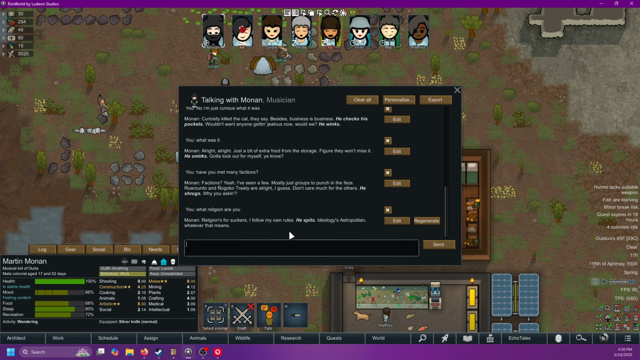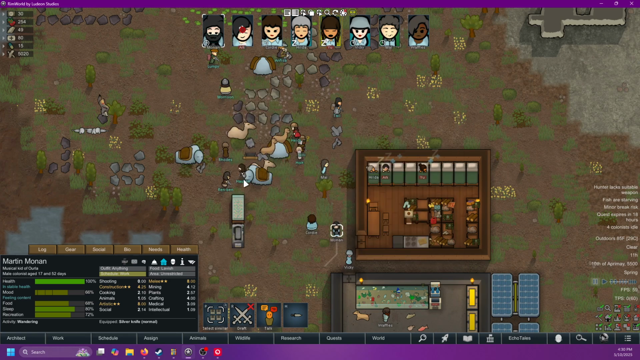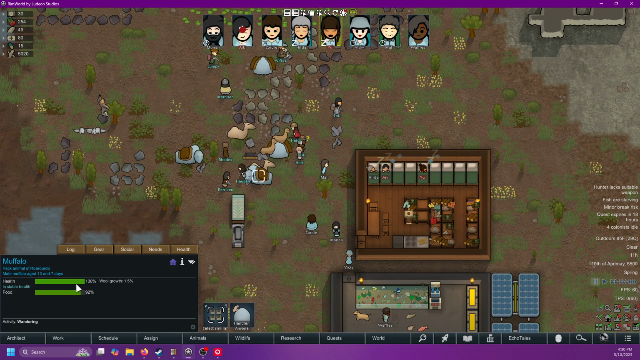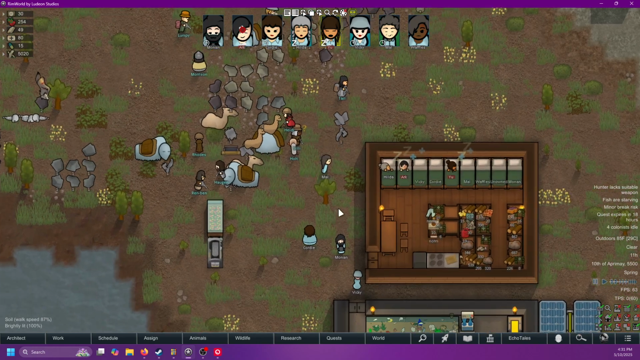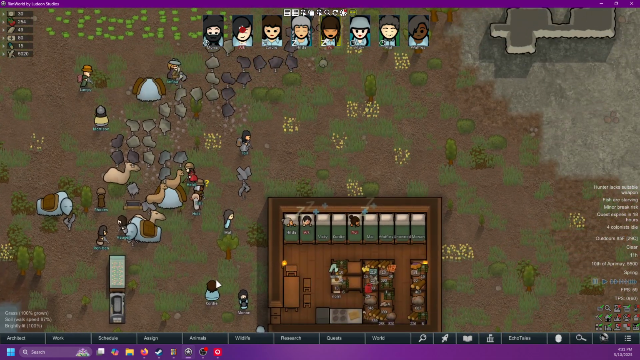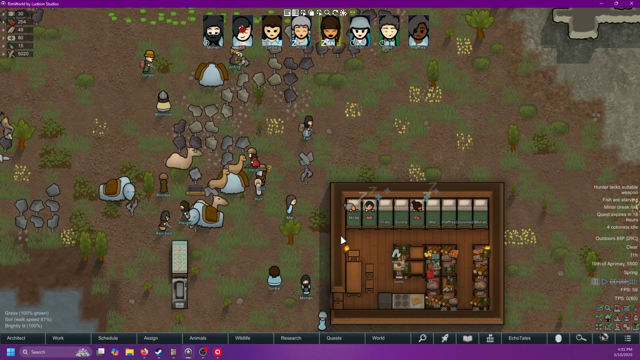They follow their own rules. Ideology, astropolitan, whatever that means. I've seen a few factions, mostly just groups to punch in the face. They really love punching here. But yeah, it talks a little bit about this faction right here, the Rorardo. And of course, we haven't really gone and explored out into the world, but I imagine if that was the case, then it would play into that. But very cool mod here.